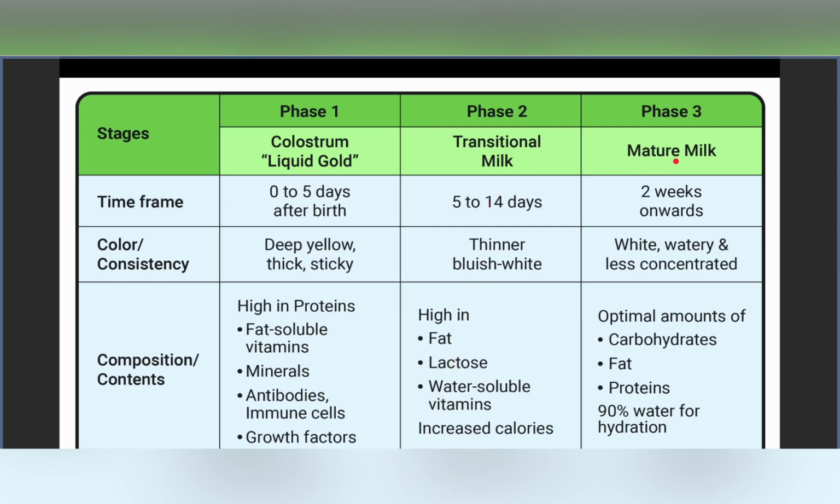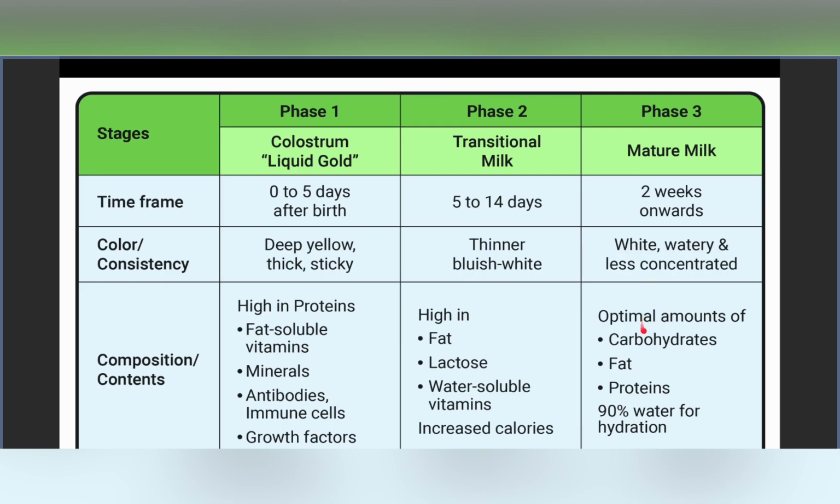Now we move on to our third phase of milk, which is the mature milk. What we are getting as mature milk is from 2 weeks onwards. Now the consistency of the mature milk has become more watery and less concentrated. As we go from phase 1 to phase 3 of our milk, the consistency is becoming more watery so that it becomes more palatable for the growing child.